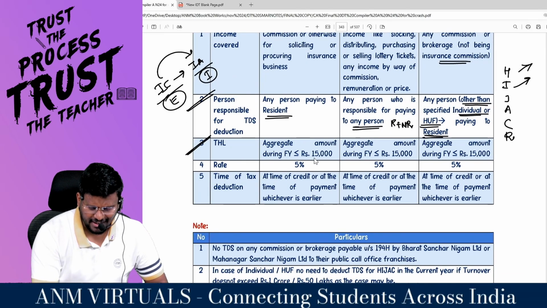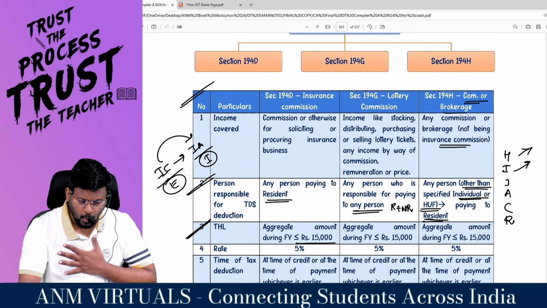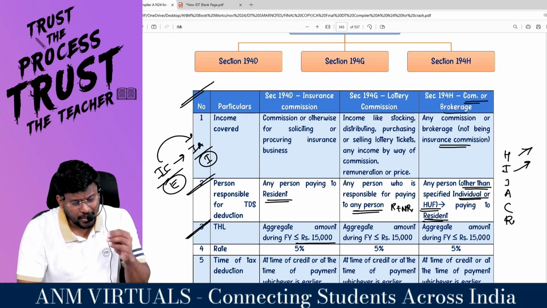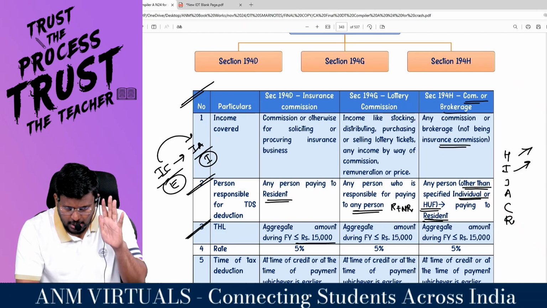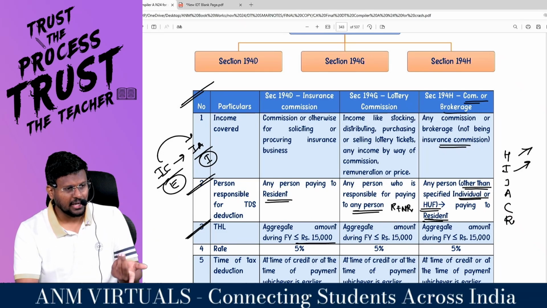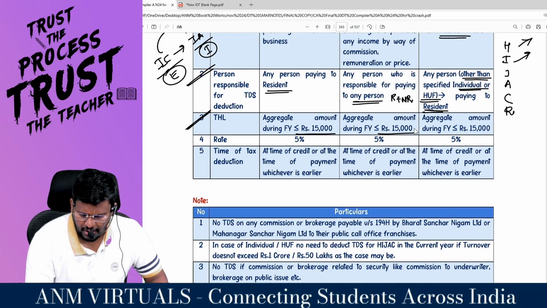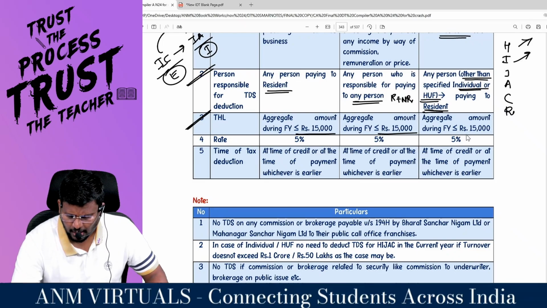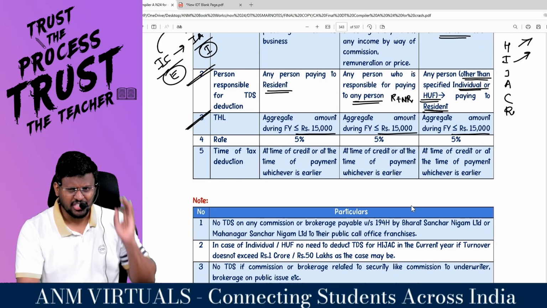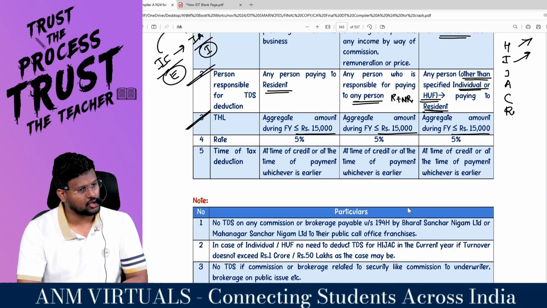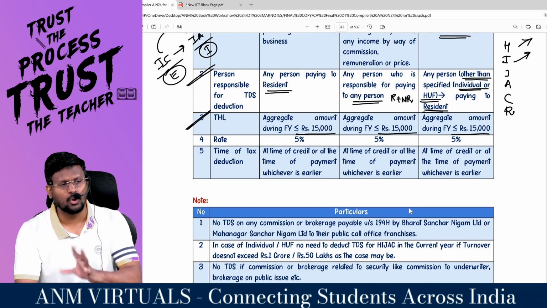What is the threshold limit, sir? Aggregate limit during the previous year is less than or equal to how many rupees? 15,000. So who are you? You are an insurance company. Insurance company has to pay insurance commission to the insurance agent. If it is equal to 15,000, don't deduct TDS. If the amount exceeds 15,000, then you are liable to deduct TDS. Aggregate amount during the financial year less than or equal to 15,000. Commission itself means the threshold limit is 15,000. If it exceeds 15,000, TDS has to be deducted. If it is exactly equal to 15,000, no need to deduct TDS.